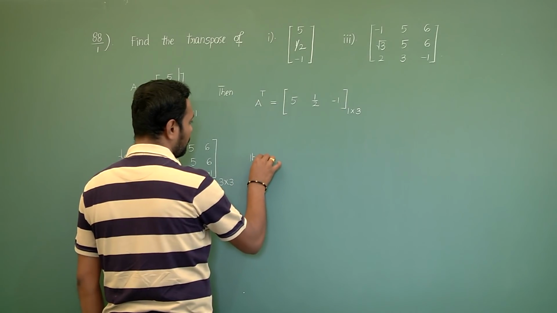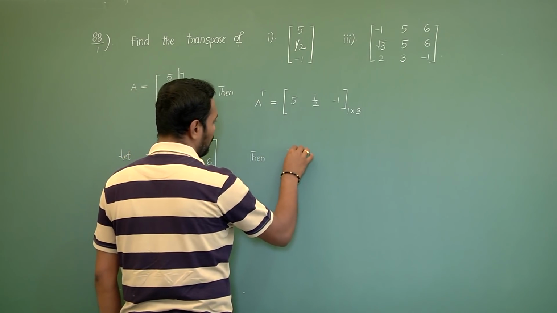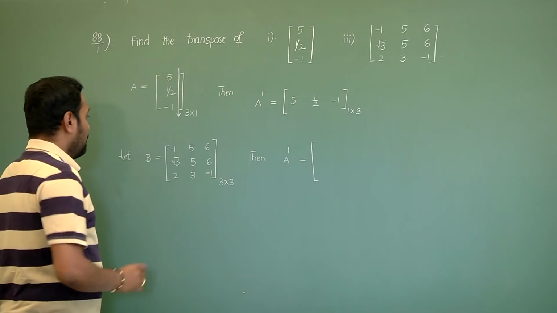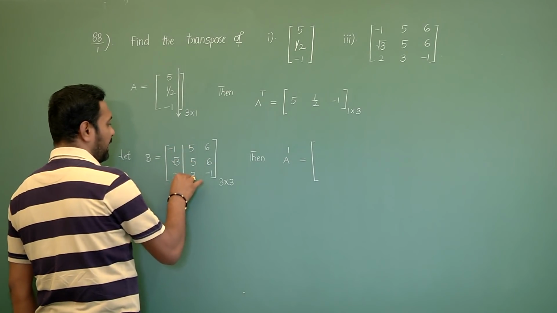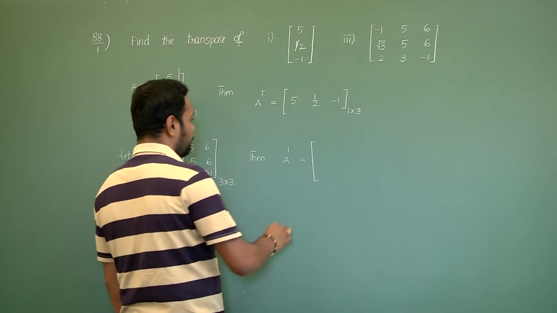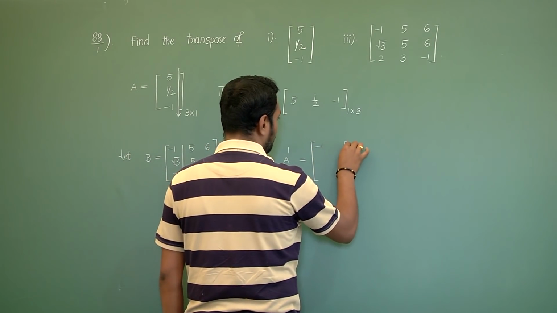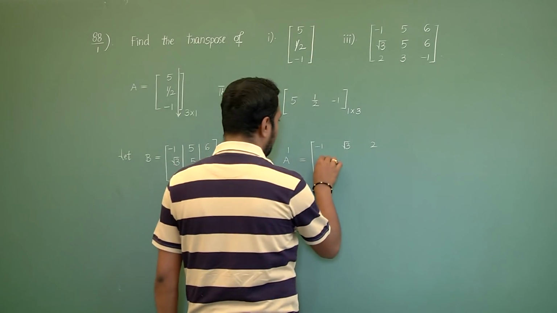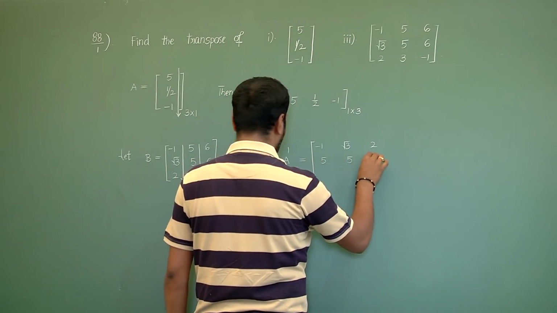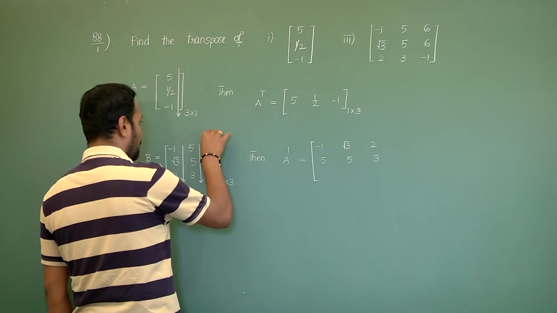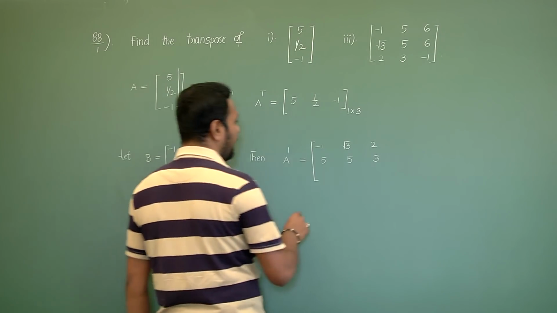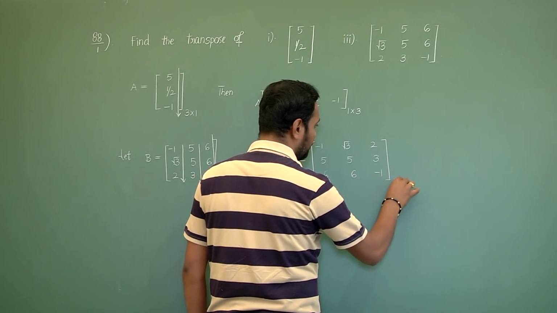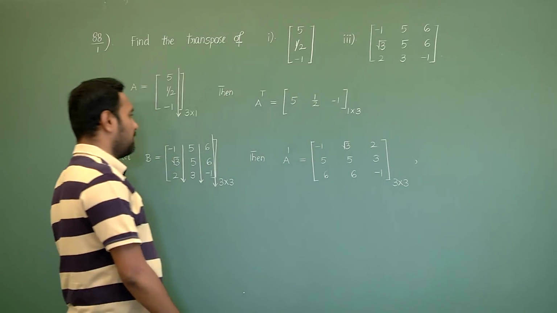Then what is its transpose means B dash equals to first column elements in first row minus 1, root 3, 2. Second column elements I have to write in second row 5, 5, 3. Third column elements I have to write in third row 6, 6, minus 1. So that it is 3 cross 3.